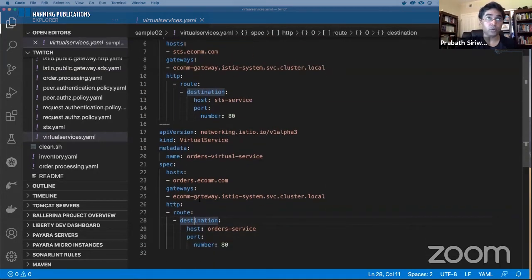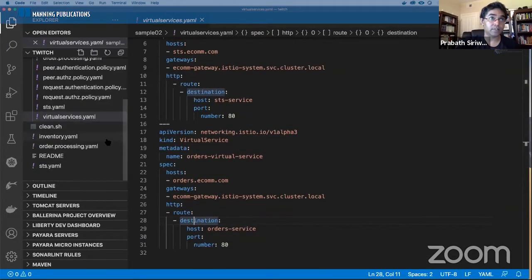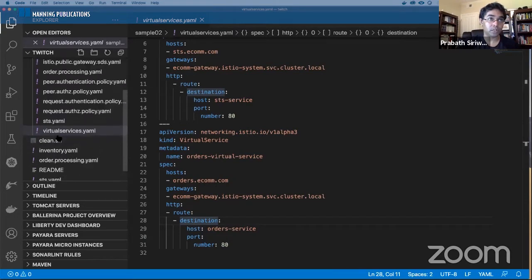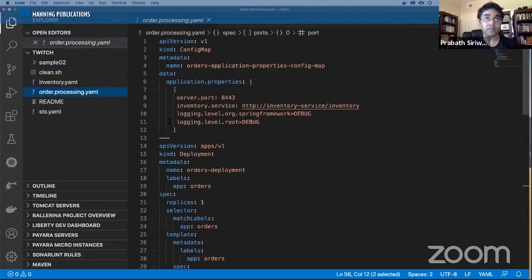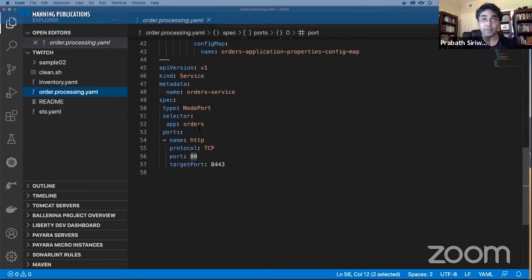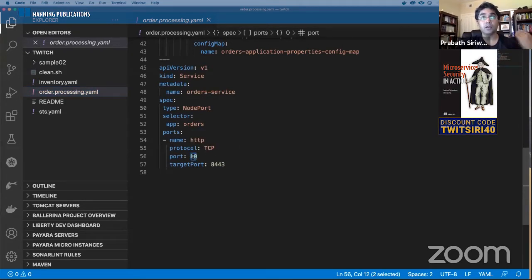So if you go to the ODS service definition, which we showed you before, ODS service. Here you can see, if you look at the Kubernetes service definition, it is listening on port 80, right? So now, whatever traffic comes to that particular virtual service will be routed to the corresponding port using this particular service definition, right? So that's how Istio will route traffic that comes to the Istio Ingress Gateway to the corresponding port.